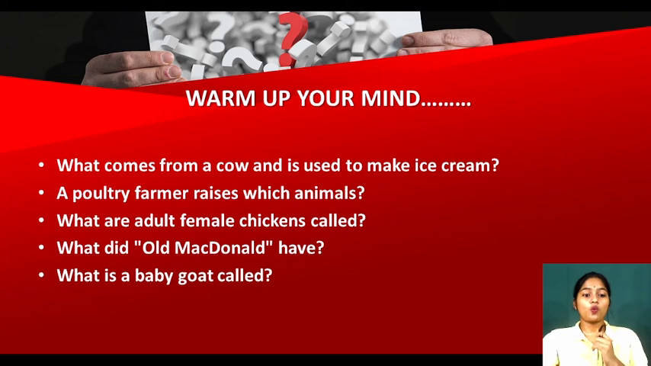Now next is, what is a baby goat called? Small baby of the goat is called as a kid. I used to call you kids, yes, but not that kid. The baby goat is called as kid. Clear?